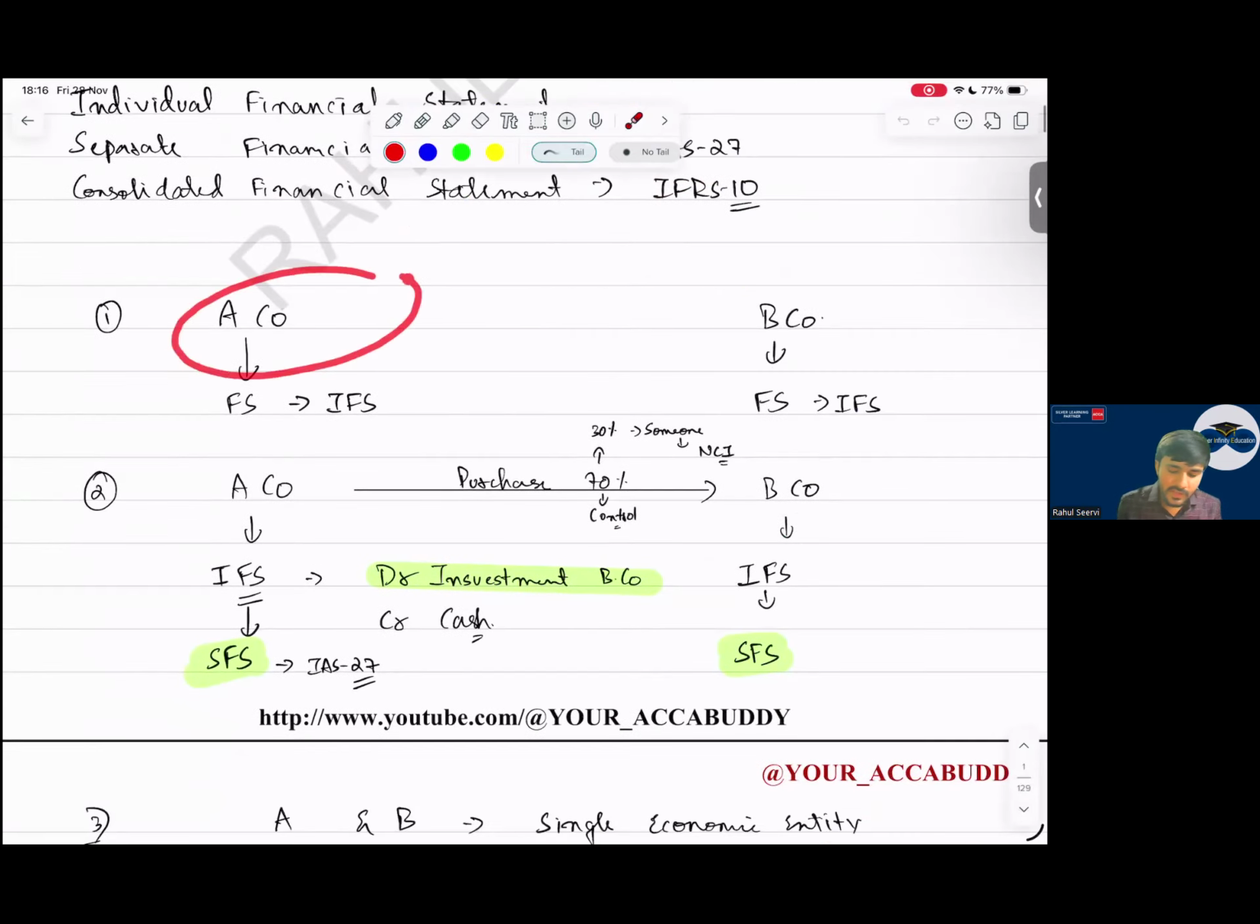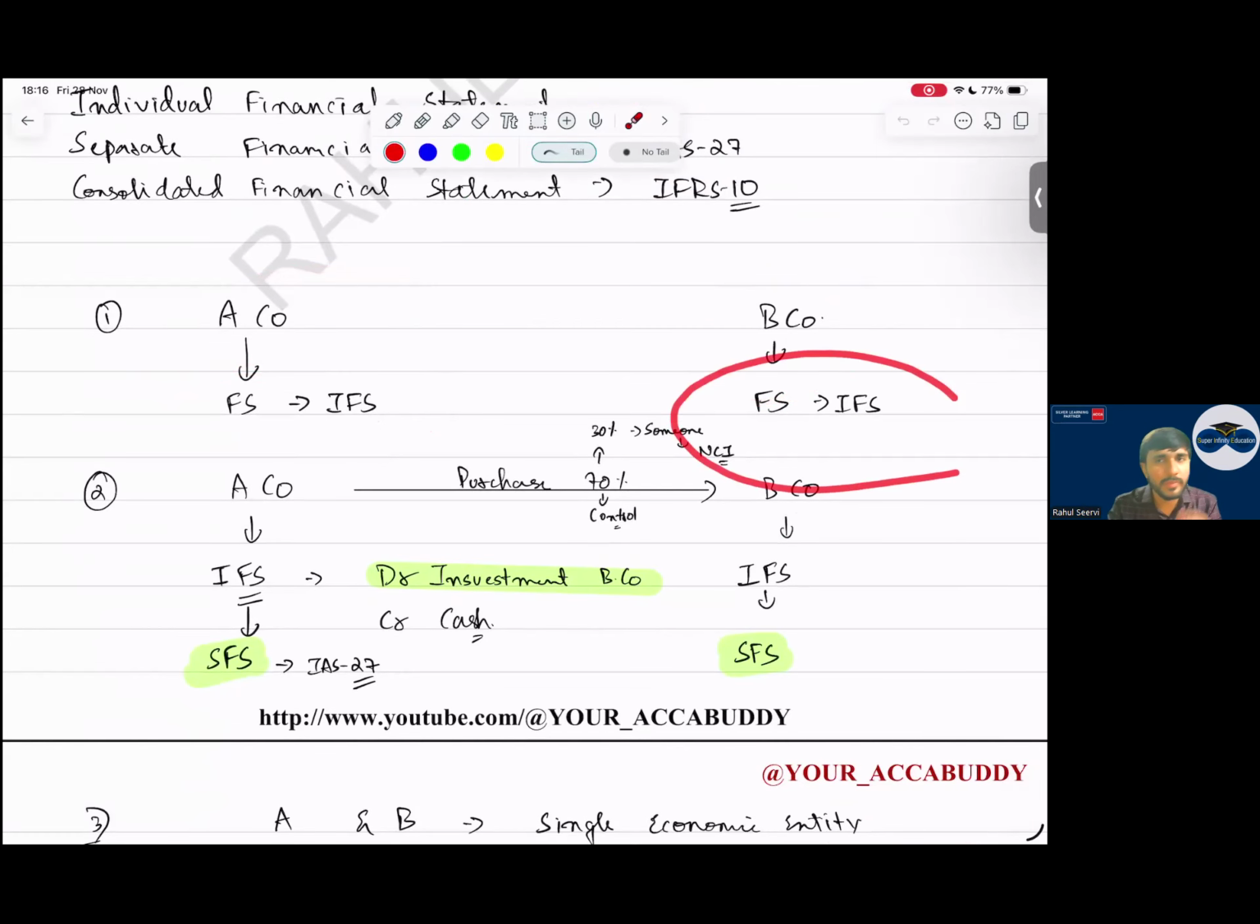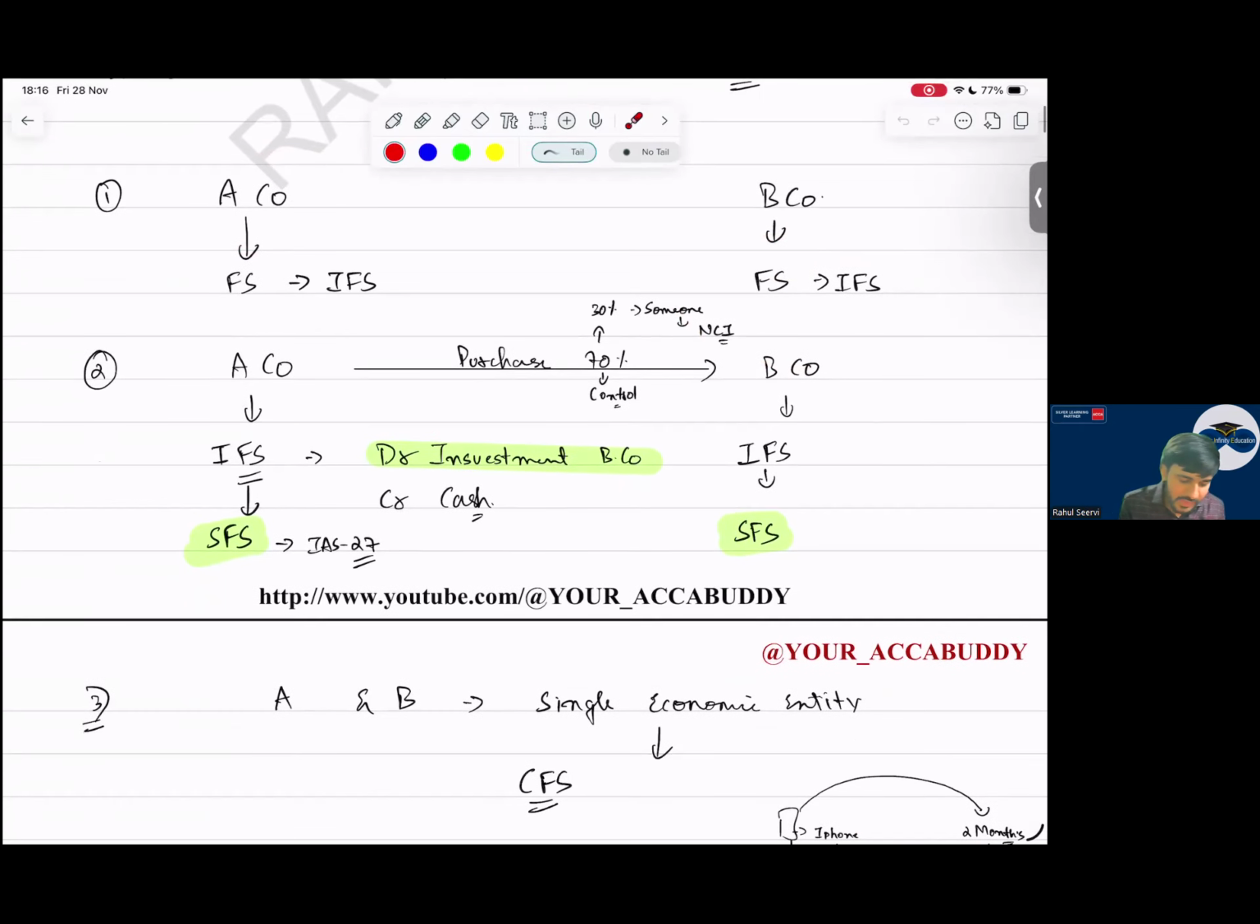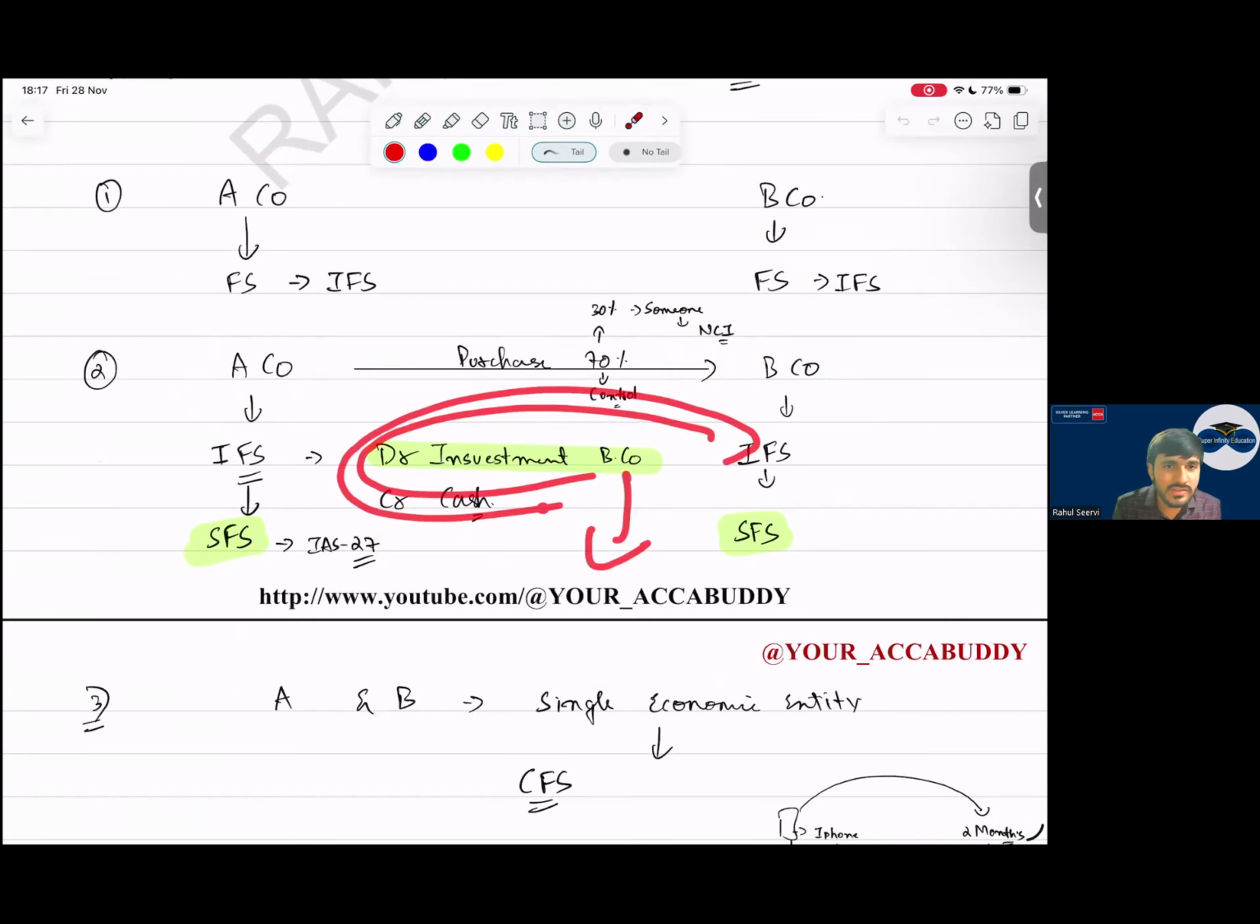So see, A company and B company. A company will prepare its individual financial statement. B company will prepare its individual financial statements. No issues in that, sir. Then, if A company purchases 70% of B company, in that case, A company will record in individual books as what? Investment in B company. So debit investment, credit cash. This will become what, sir? This will become the individual books. Once we record this, it will become a separate financial statement.